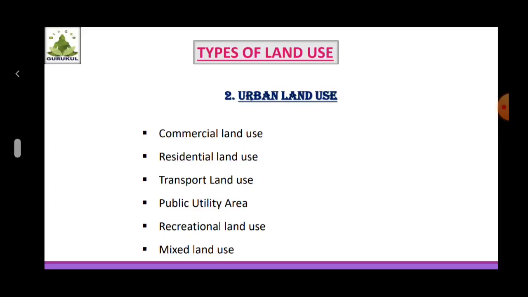Such areas are said to have mixed land uses. For example, residential areas and entertainment areas. So on the maps, special colors are used to indicate such areas. Red color is for residential area, blue color is for commercial area, yellow is for agricultural area, and green is for forest areas.